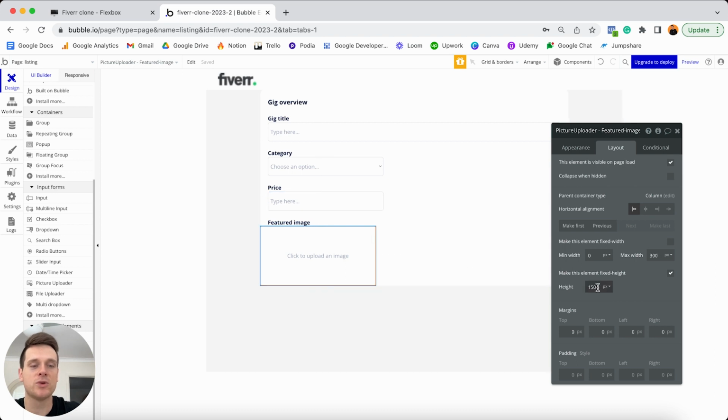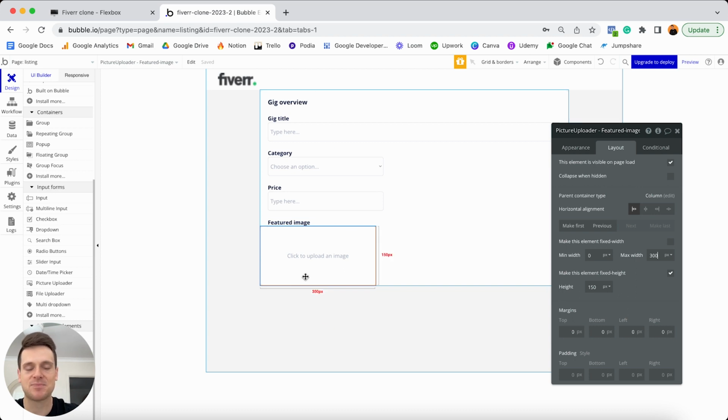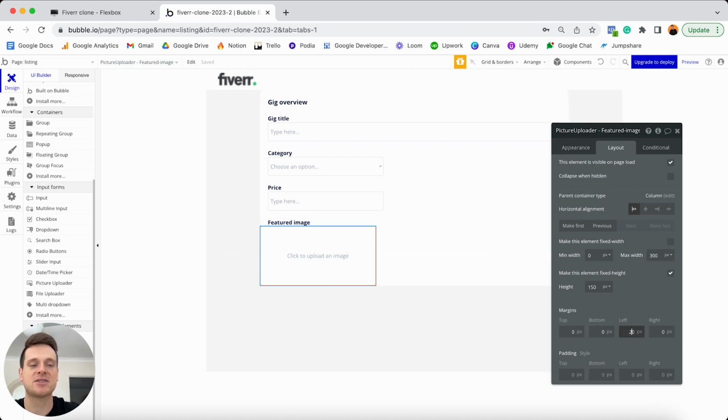Now, I will also leave the height here fixed at 150 pixels. So at this point in time, this picture uploader is going to be at a 2:1 ratio. That just means that although the height is 150 pixels, the width is twice the size. And that's just going to create this rectangle shape, which is the same aspect ratio that I'd like people to upload images as. The final thing we'll need to do with this element is add in 20 pixels of margin on the left and 20 pixels of margin on the right.